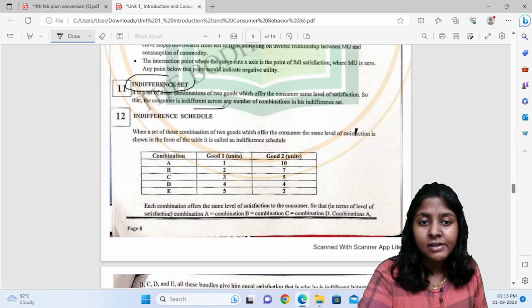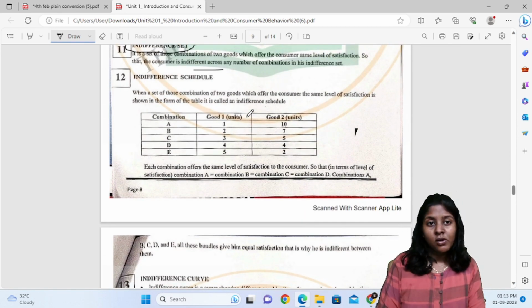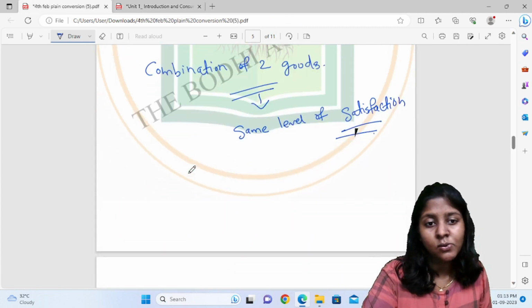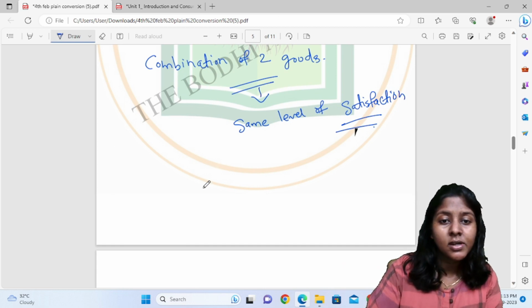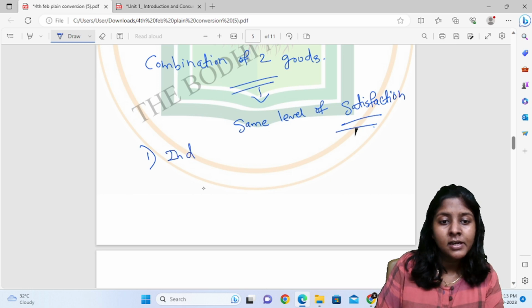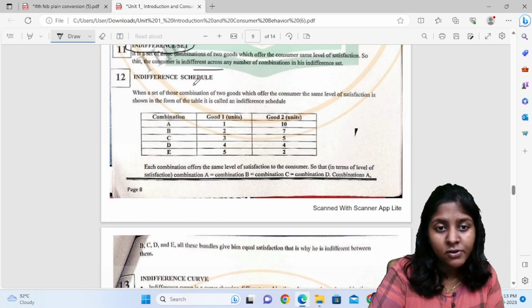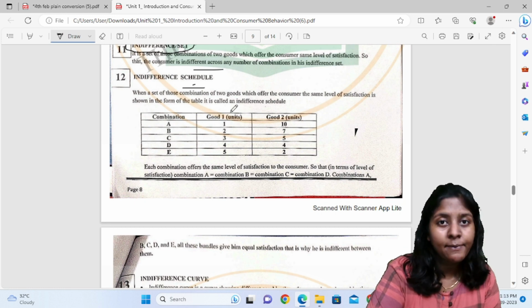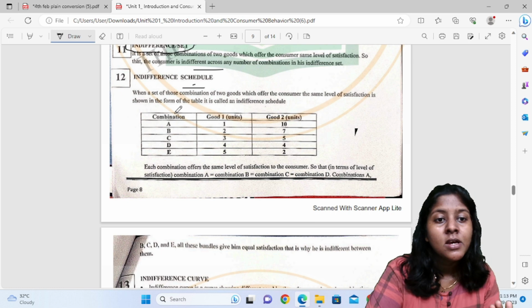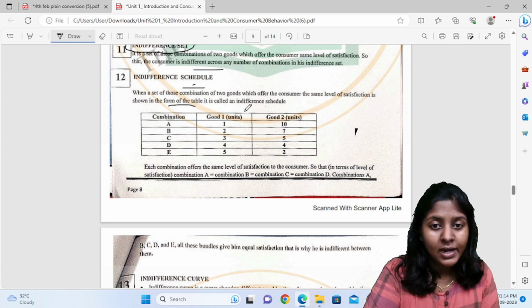So the consumer is indifferent across any number of combinations in his indifference set. It's nothing but a combination of two goods which gives a consumer the same level of satisfaction. Here we have to learn indifference set, indifference schedule, indifference curve. Indifference schedule means the representation of these two commodities in a tabular form, that is called a schedule. When a set of those combinations of two goods which offer the consumer the same level of satisfaction is shown in the form of a table, it is called an indifference schedule.